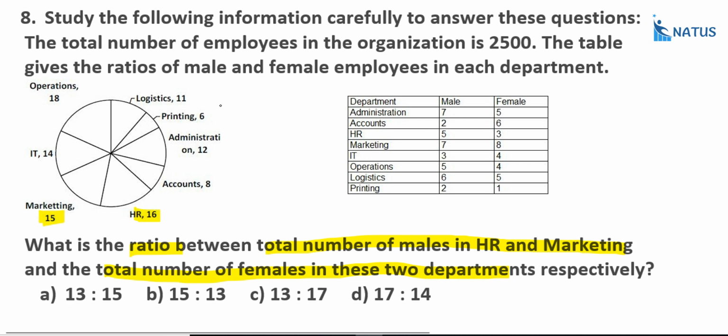Now, first, how many members are in HR? That is equal to 16% of 2500. So that is 16 into 25, that is equal to 400. What is the marketing? Marketing is equal to 15%. 15 into 25, that is equal to 375. Right? Now we will calculate male and female in HR and marketing.